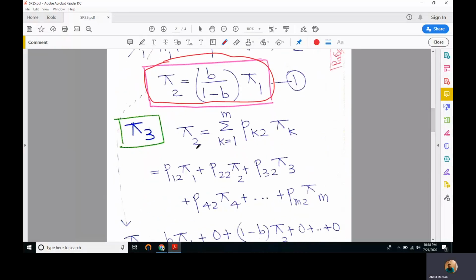So we'll start with the same recursion based formula for state 2.